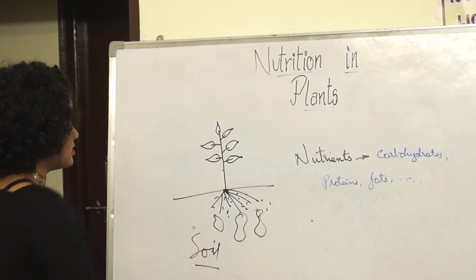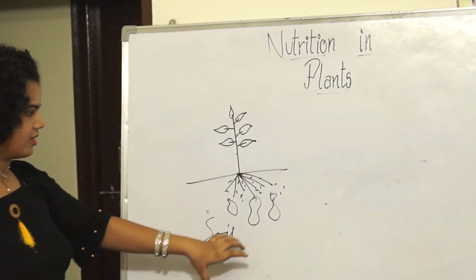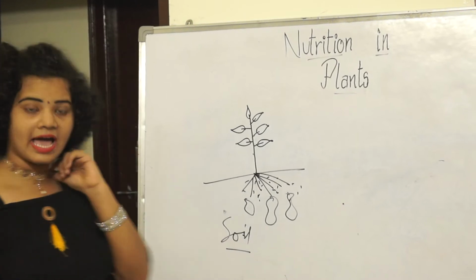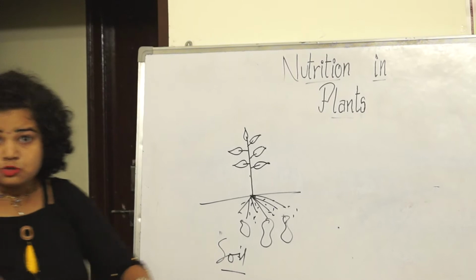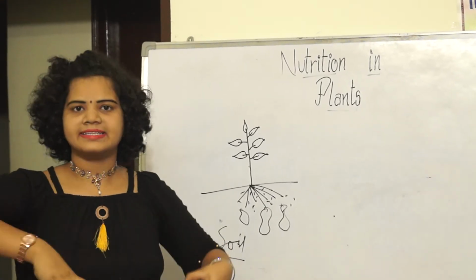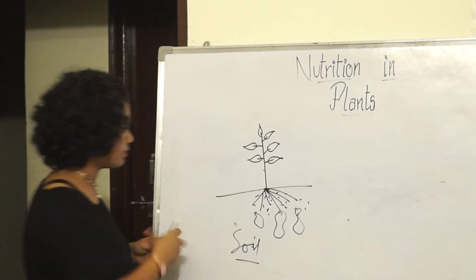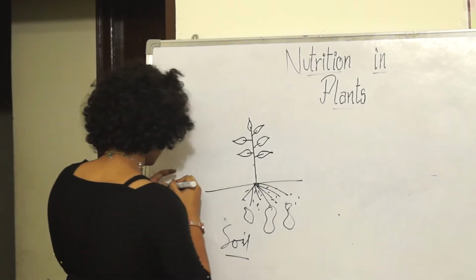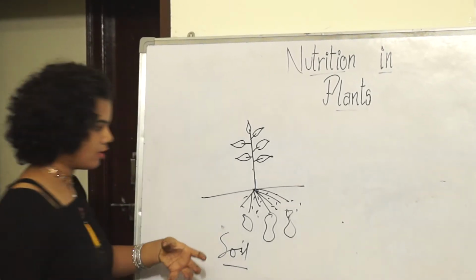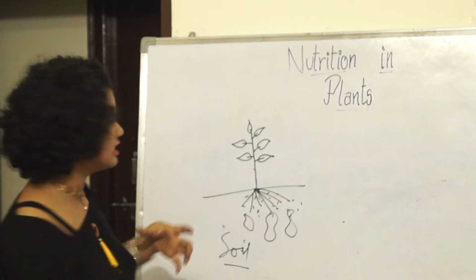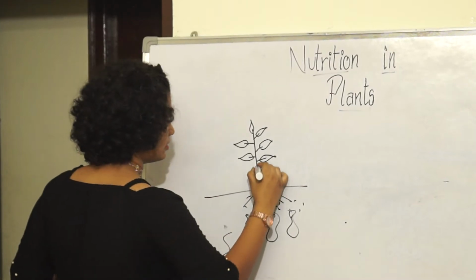So coming back to the process of photosynthesis, you have the minerals and the water which stay in the soil. The roots absorb the minerals and the water, and they transport all these nutrients further to the leaf.